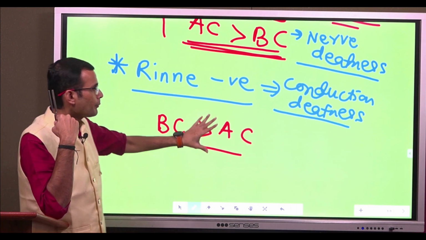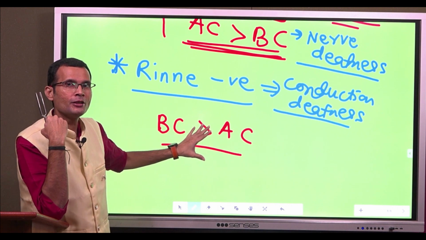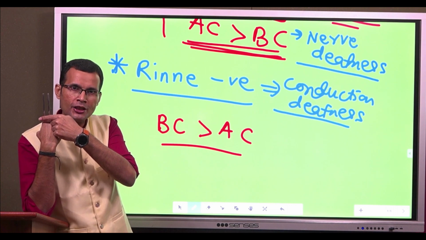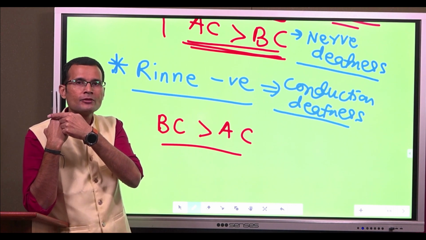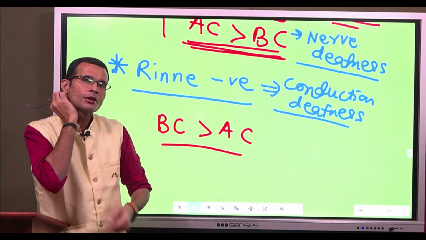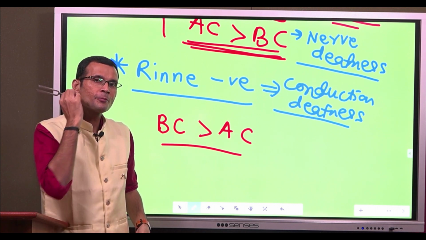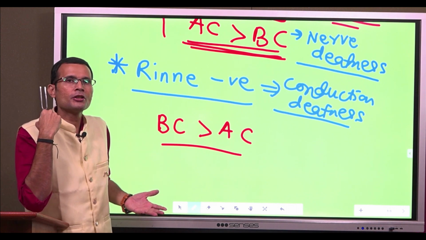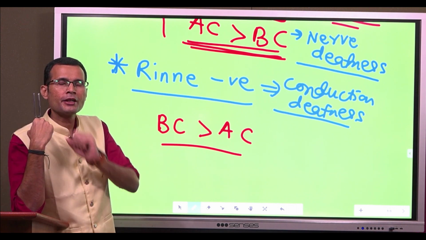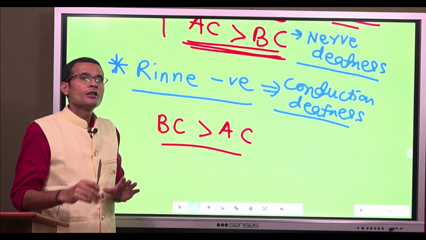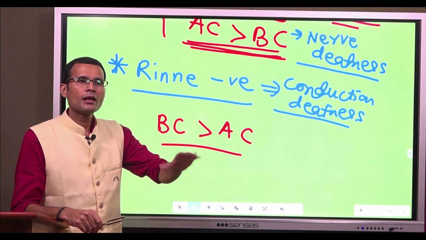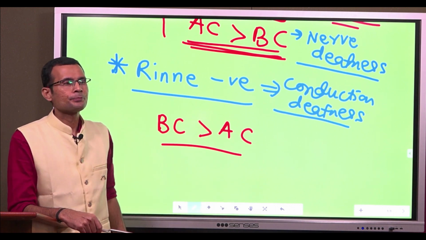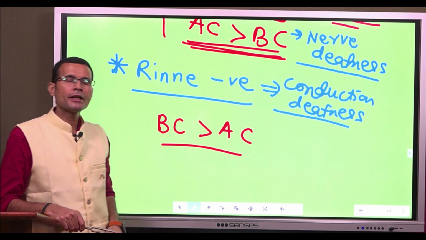But I am talking about conduction deafness, what is likely to happen? Air conduction has reduced. So when you transfer it in front of the external ear, the subject will say, no, I can't hear even now. Stopped hearing through the bone, and when you transferred it immediately, the subject could not hear the air conduction as well. So there are two interpretations, either it's called Rinne equivocal or Rinne negative.